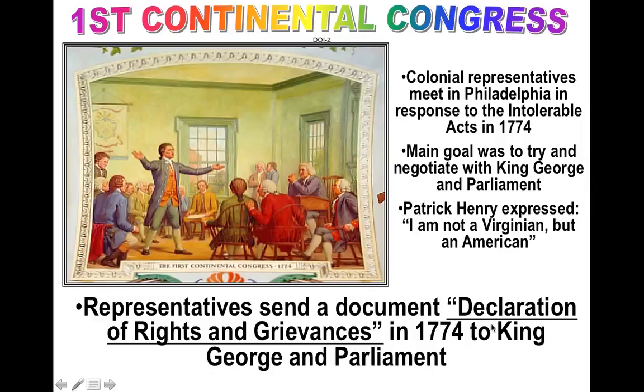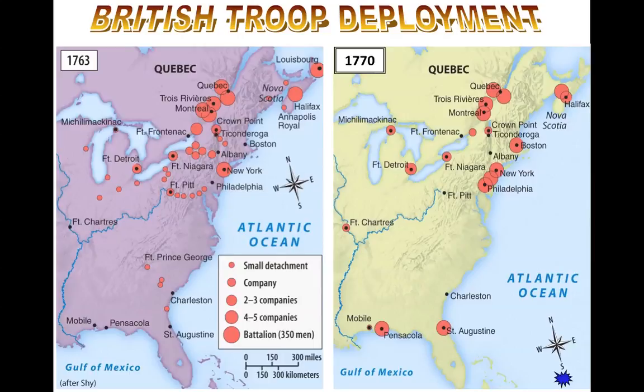It's at the end of the First Continental Congress that they actually send a document. Make sure you highlight Declaration of Rights and Grievances in 1774 to King George and Parliament. But King George responds very, very simply to their, hey, can we work this out, Declaration of Rights and Grievances. You'll know what a grievance is, right? A complaint, okay? King George basically replies back and he says, nope, not interested.